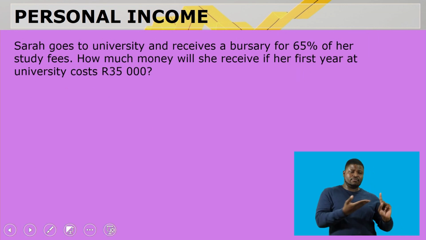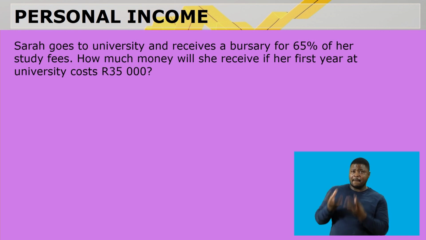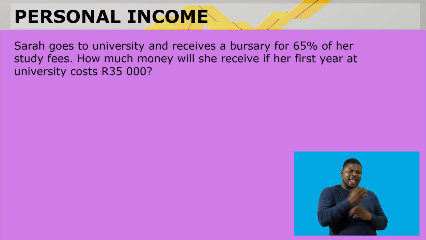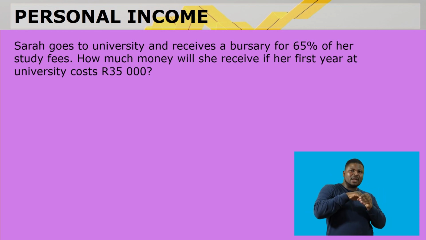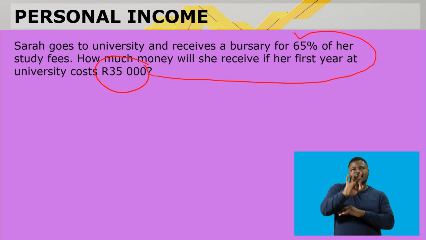Sarah goes to university and receives a bursary for 65% of her study fees. How much money will she receive if her first year at university cost 35,000 Rand? So of that 35,000 Rand, the university is giving her 65%.